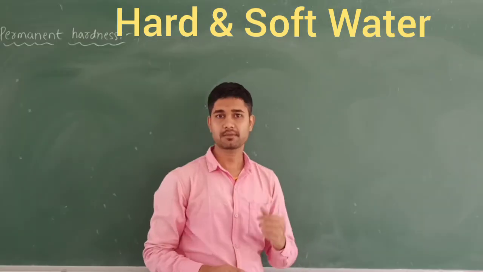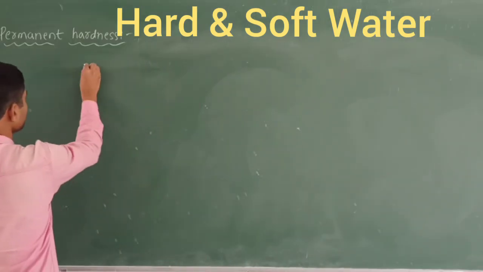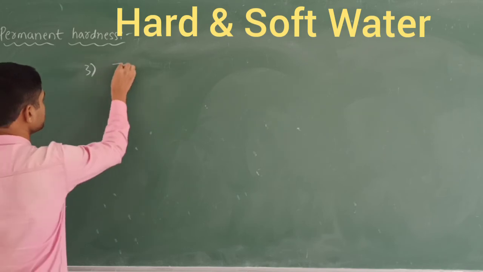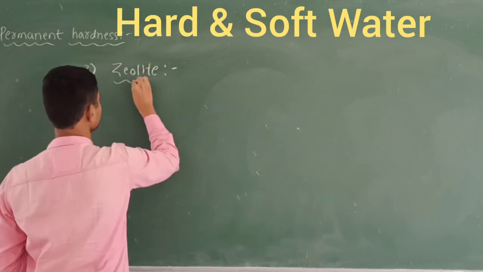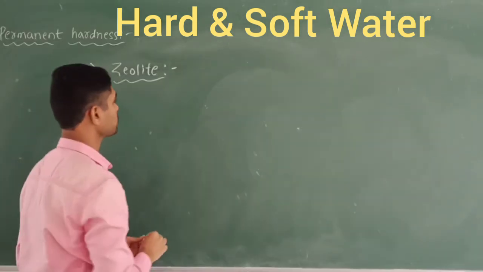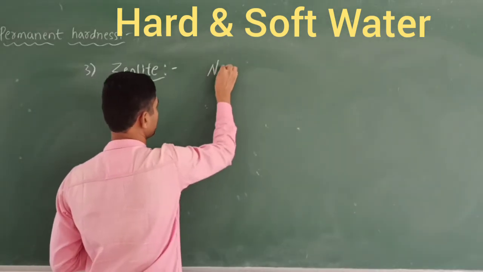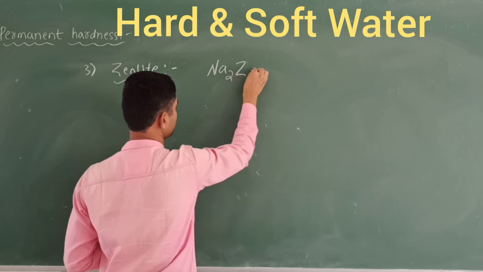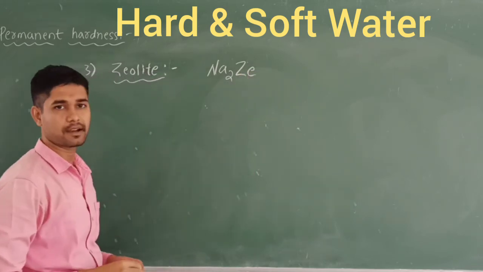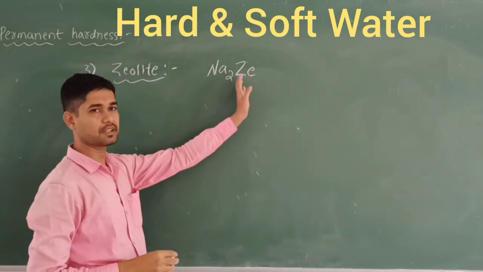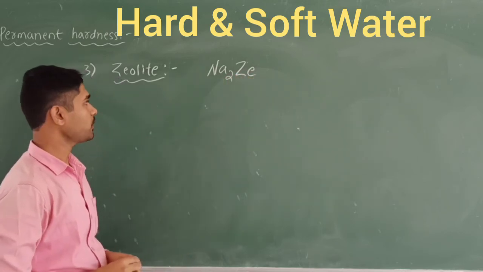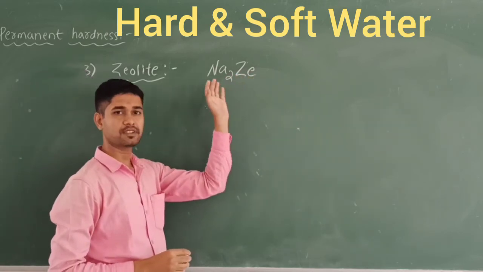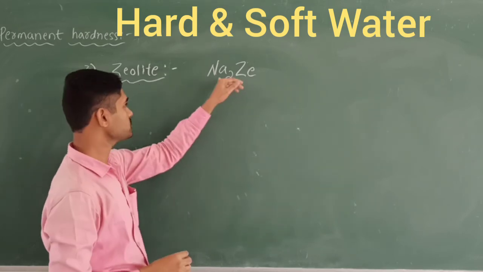Let's take the last method, that is called the third one. We are going to call it the zeolite. Zeolite is the formula, they are going to be represented like this: Na2Ze. This is called the hydrated form of some aluminum silicates, represented like this, Na2Ze. So what happens here? This zeolite is going to have ions, which ions will be there?